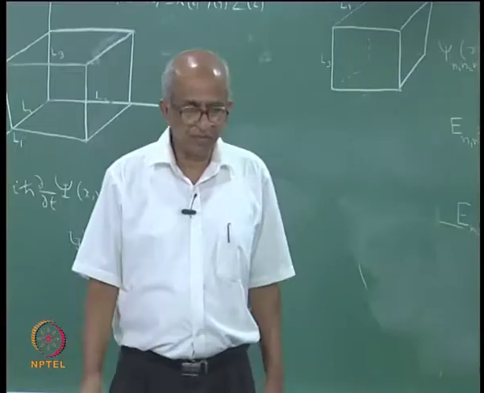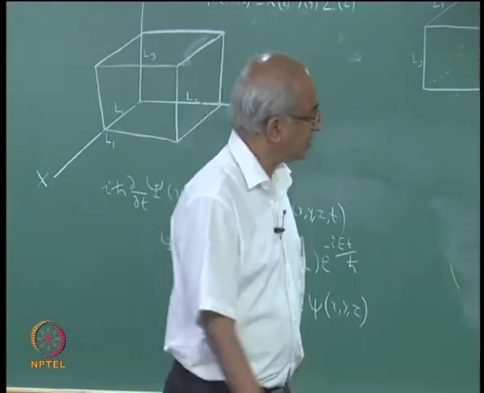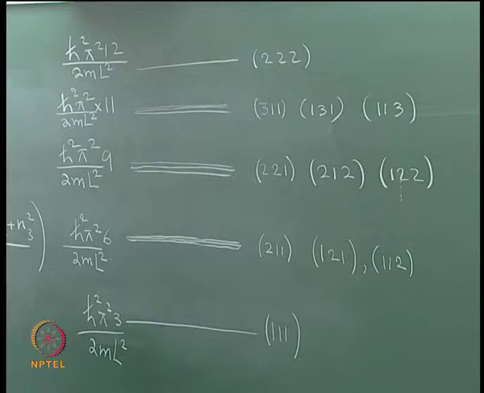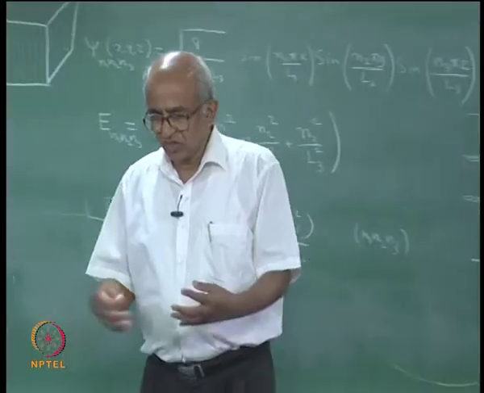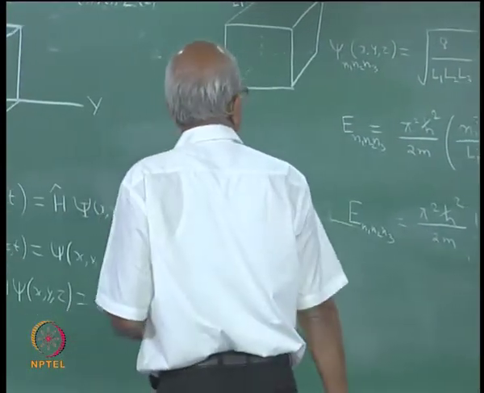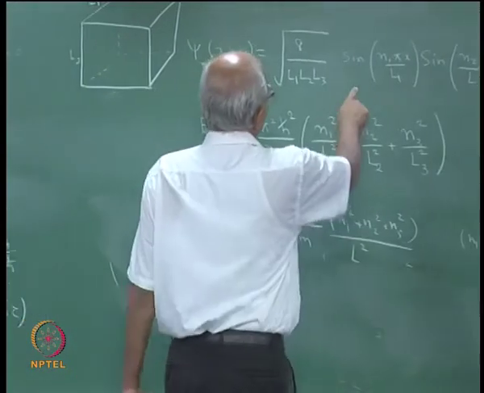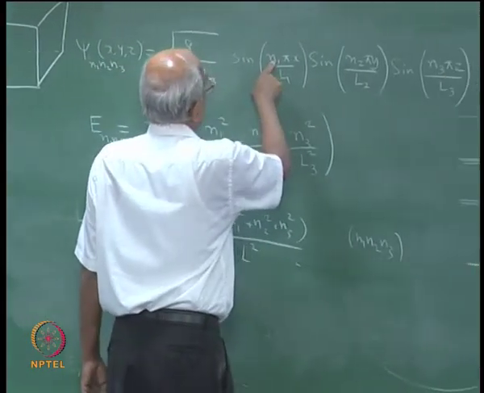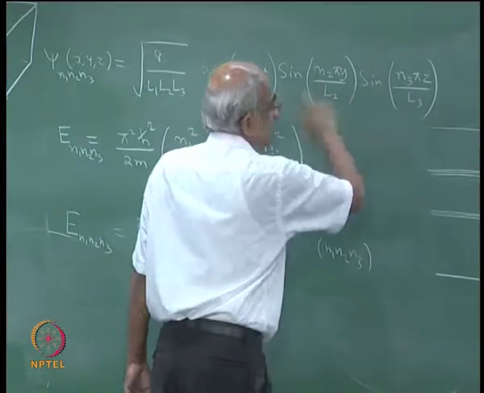Okay, now let us think of the wave function for the lowest possible state. How would the wave function for the lowest possible state look like? Well, this is not a question that is difficult to answer, because for the lowest possible state, you know that you will have n1 equal to 1, n2 equal to 1, n3 equal to 1.